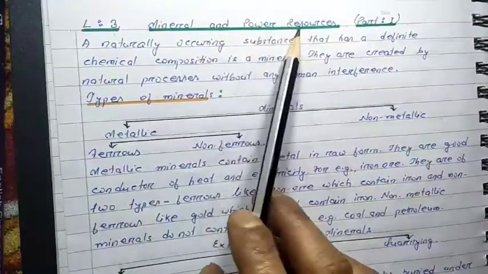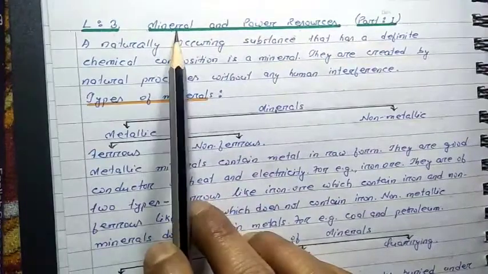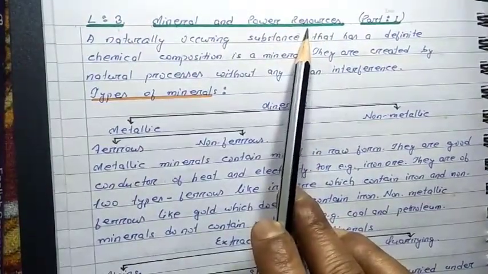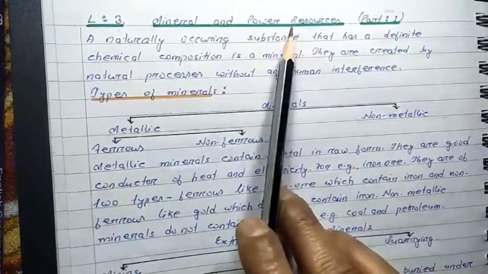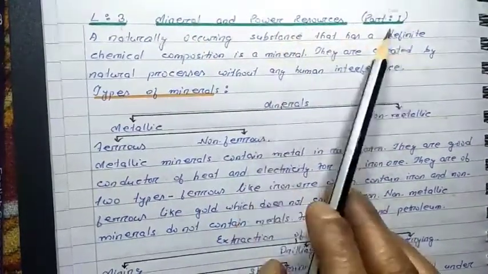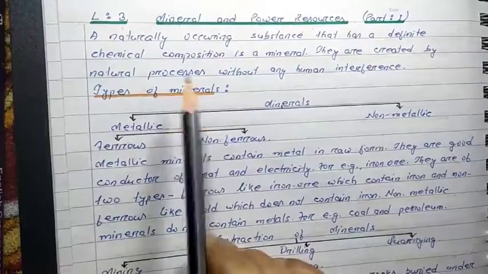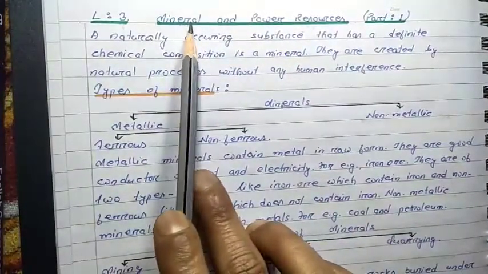In this chapter, we shall discuss what is mineral, what is power resources, how we can obtain it, and what are the classifications of these two. I have divided this chapter into two parts because the chapter is quite long. So let's start. First of all, we shall study about minerals.